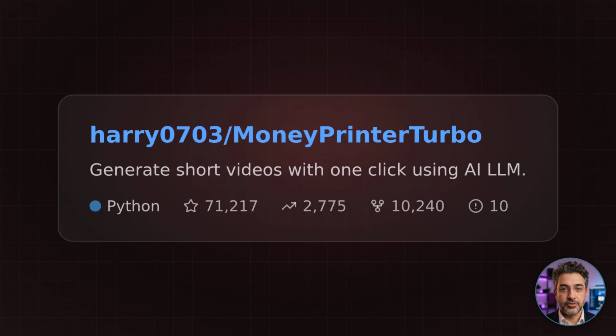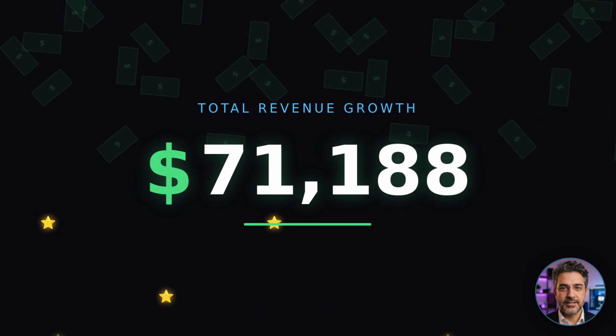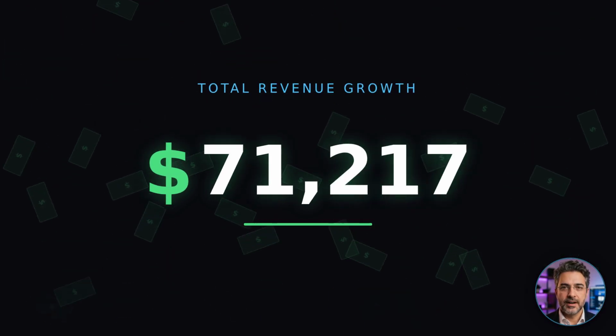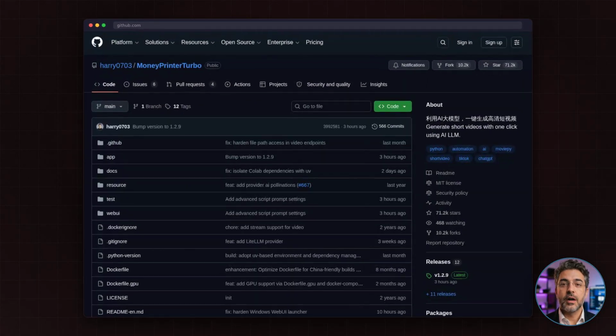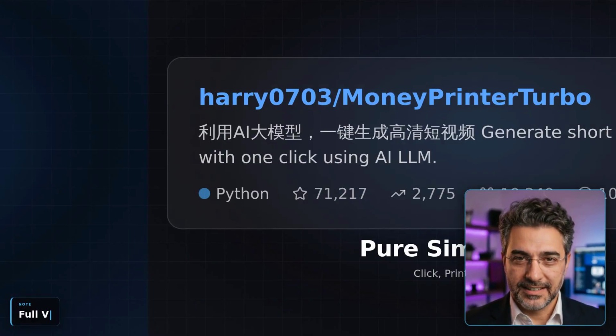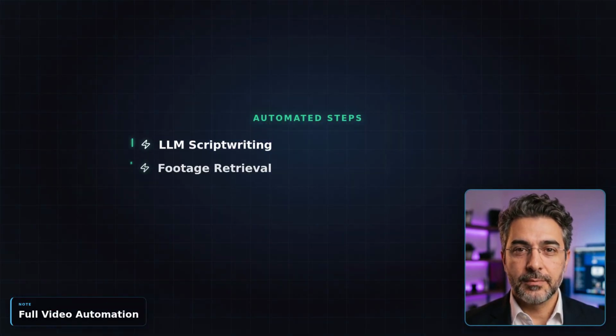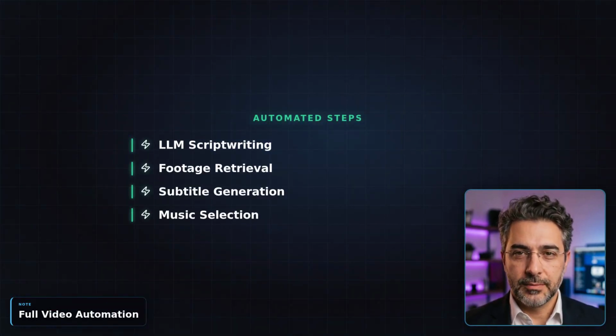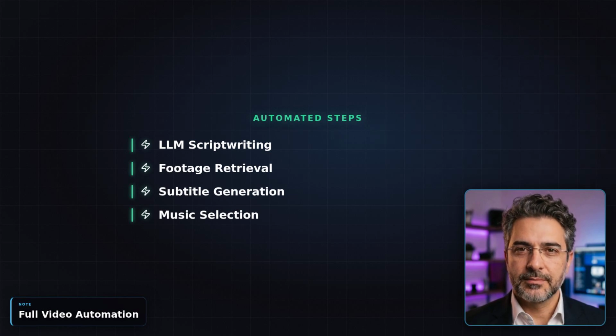First up is MoneyPrinterTurbo by Harry703. This project is exploding with over 70,000 stars total and nearly 3,000 new stars today alone. It's an all-in-one automation tool for short-form video. The magic here is simplicity. You give it a single keyword or a topic, and it uses LLMs to write the script, find background footage, add subtitles, and even pick the perfect music.